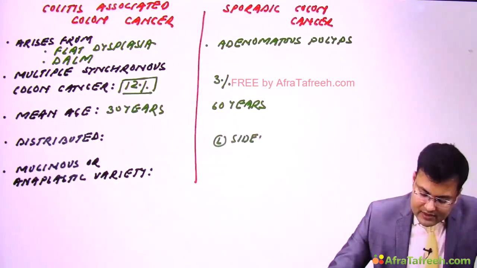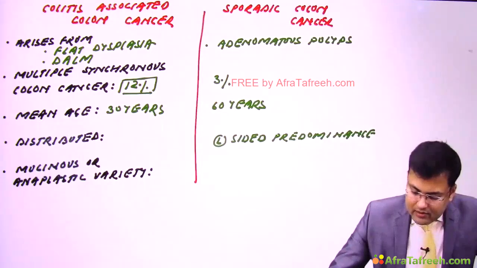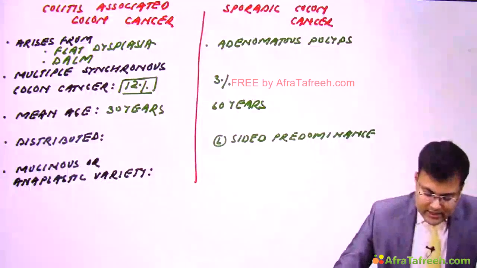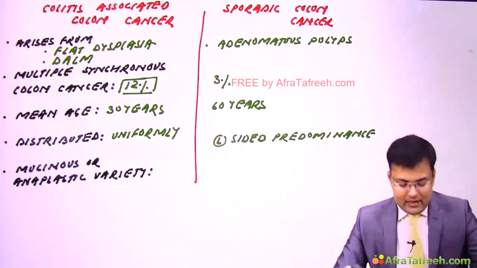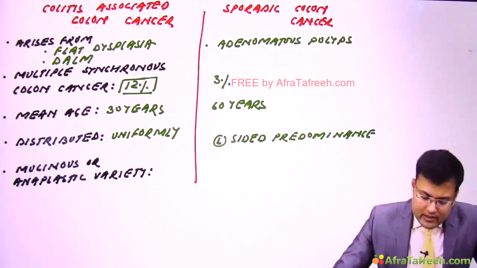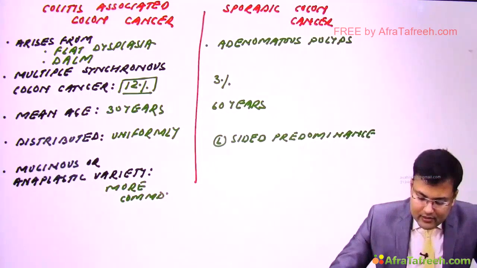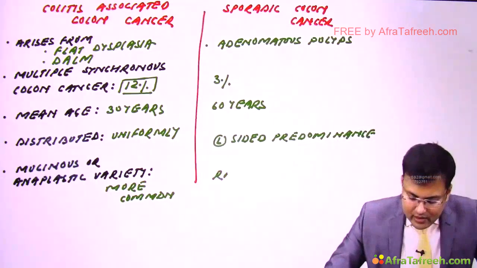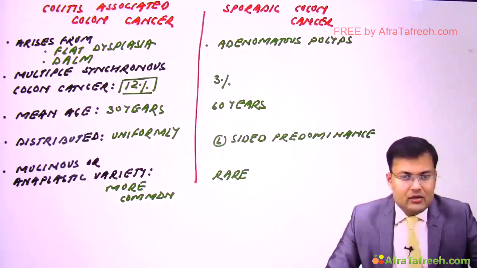Distribution. We discussed that sporadic colon cancer has a left-sided predominance. But in colitis associated colon cancer, it is distributed uniformly. And the mucinous and anaplastic variety is relatively more common in colitis associated colon cancer, whereas it's rare in sporadic colon cancer. You have to remember, because previously in All India 2 to 3 questions were asked. Clear? So this is the difference.